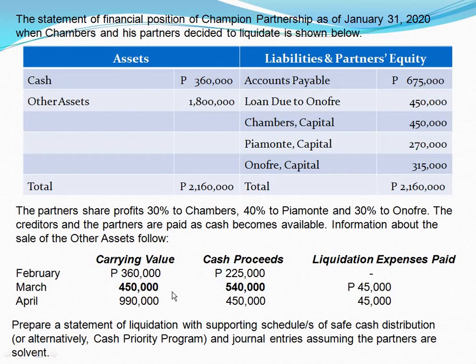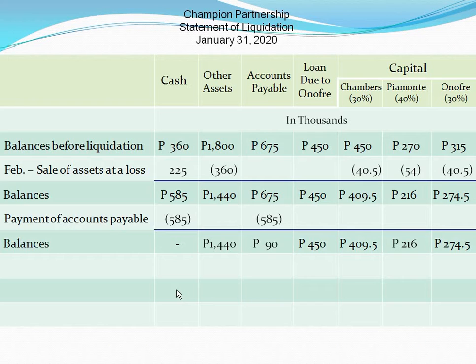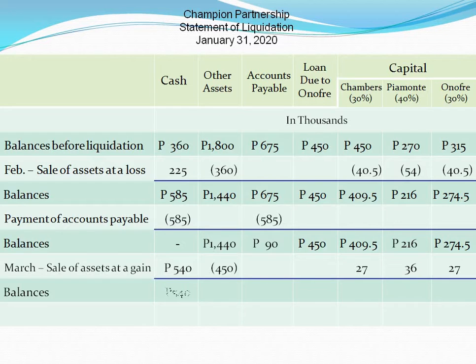The gain of 90,000 increased the capital balance of each partner according to profit and loss sharing ratio. Determine the balance of each account now.